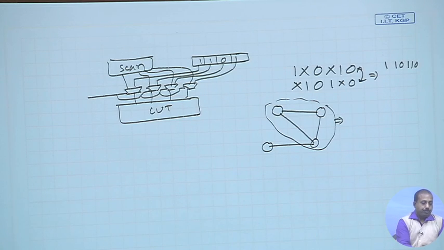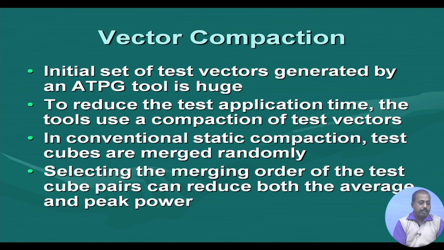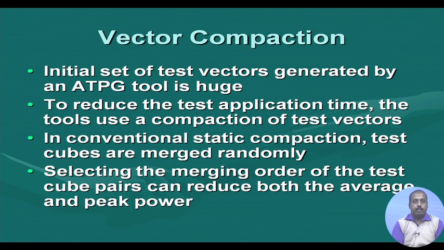In conventional static compaction techniques, these test cubes are merged randomly. It randomly selects these cliques, and then merges those patterns, but the merging order of test cube pairs can reduce the average and peak power, both of them. How?